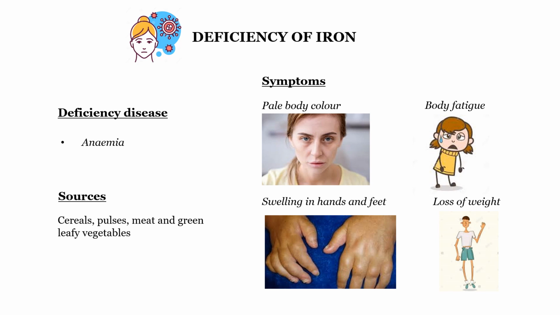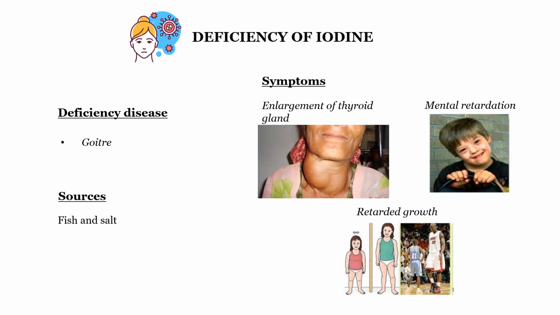You have to eat iron rich food to avoid this anemia. So it is found in cereals, pulses, meat and green leafy vegetables. Next comes an important one, iodine. Deficiency of iodine causes a disease called goiter. So what are its symptoms? Enlargement of thyroid gland, and it also leads to mental retardation and retarded growth.